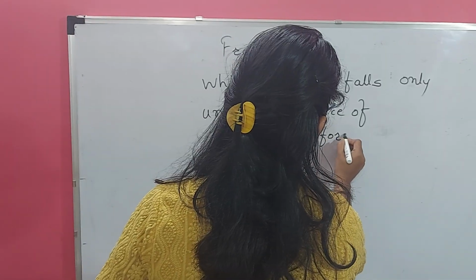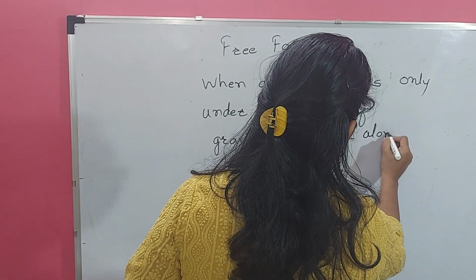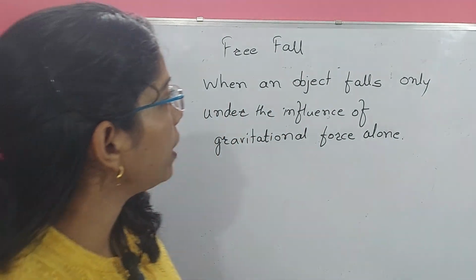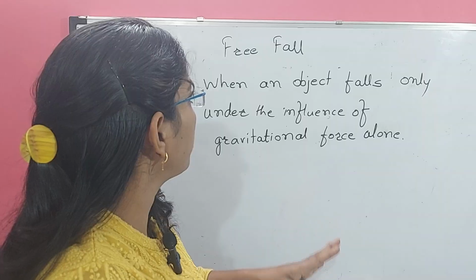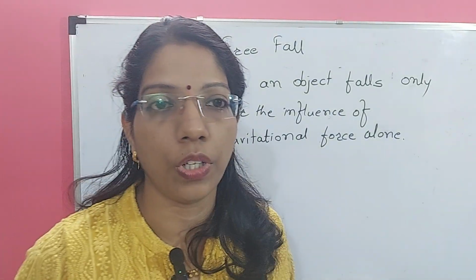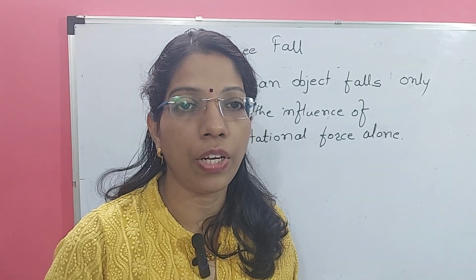No other force is acting on that object, then it is said to be in free fall. When an object falls freely only under the influence of gravitational force alone, no other forces, then the object is said to be in free fall.